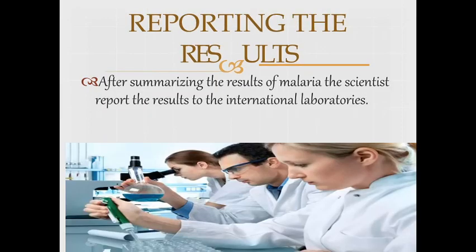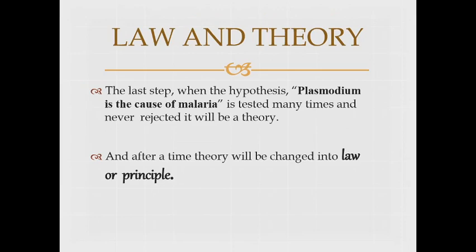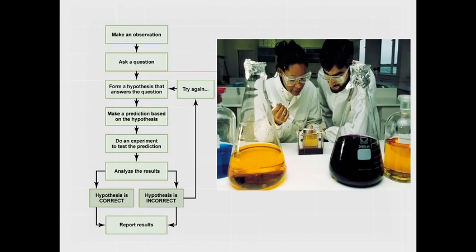Then the scientists summarize the result. How do they report the result? After summarizing the results of the malaria study, the scientists report the results to international laboratories, where they are tested, and they check whether this whole process, the deductions, and the results shown after the experiment are true or not. Then it becomes a law and theory. The last step: when the hypothesis that plasmodium is the cause of malaria is tested many times and never rejected, it will be a theory, and after that time the theory will be changed into a law or principle.